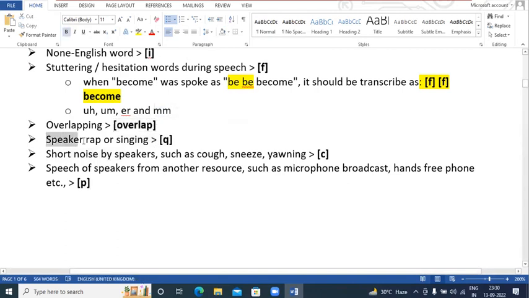Speaker rap or singing. If sometimes the speaker is singing something, we don't need to transcribe it, just put the Q tag there. If there is a short noise by the speaker, such as a cough, sneeze, or yawning, something like that, for such cases we need to put the C tag.